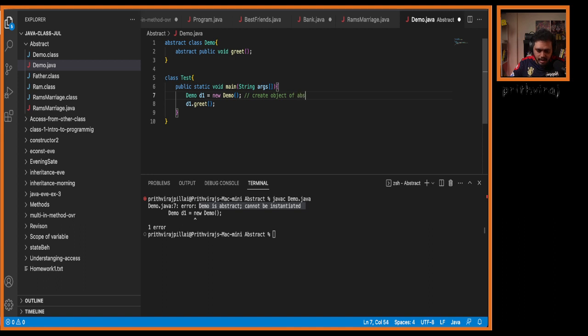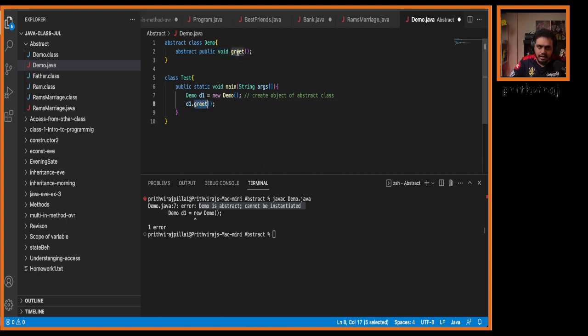Object of abstract class. There is only one very common sense behind this, guys. I'll tell you why. Here, this method I have declared greet as an abstract method. Yes or no? Now, if I say that a class is abstract, that means there are chances that there are incomplete methods. If I say a class is an abstract class, that means the class may have incomplete methods.